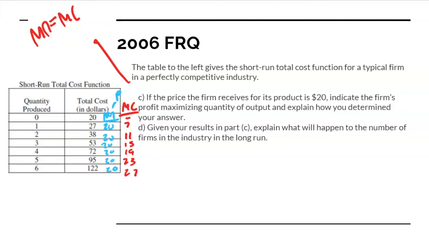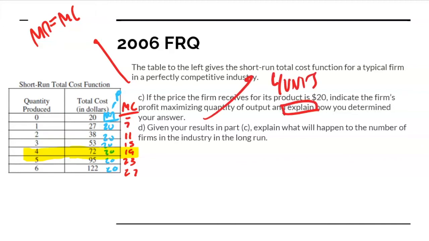Are we going to buy the second unit? Well, yes, because our marginal revenue is 20 and our marginal cost is 11. The third, yes, it's still greater. The fourth, yes, right? Because here at the fourth unit, our marginal revenue or our price is $20 and our marginal cost is 19. And then for quantity 5, our marginal revenue is 20 and our marginal cost is 23. So at that point, we will not produce the 5th unit because the marginal cost then is greater than our marginal revenue. So the answer to part C is going to be 4 units.